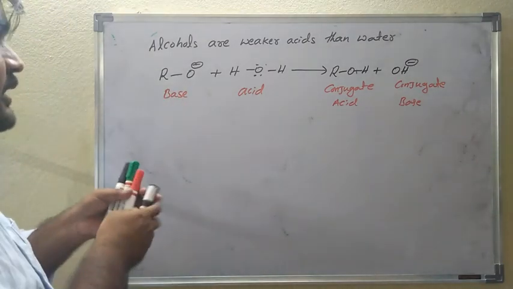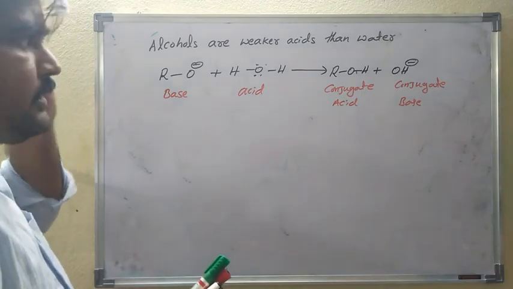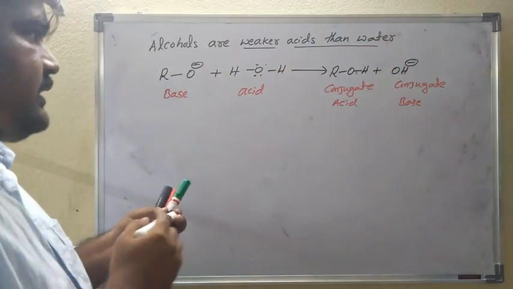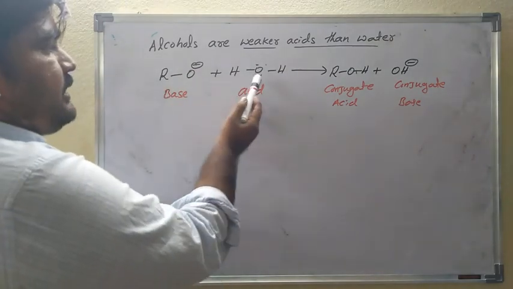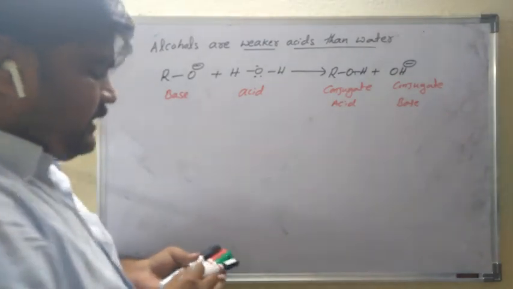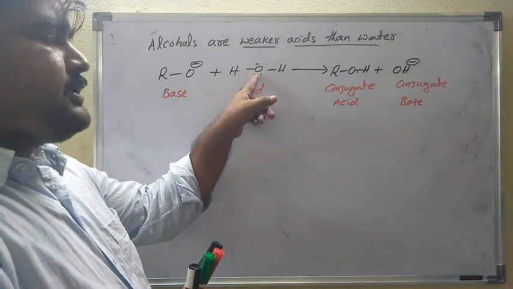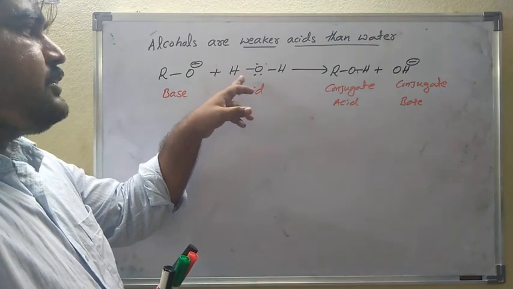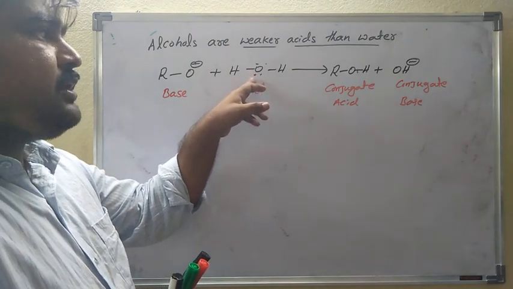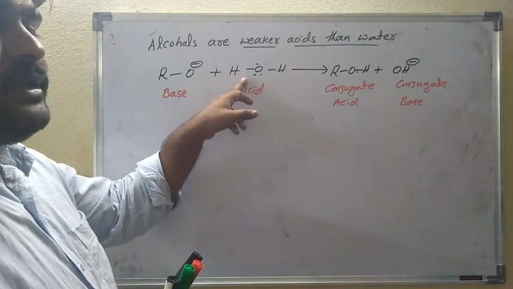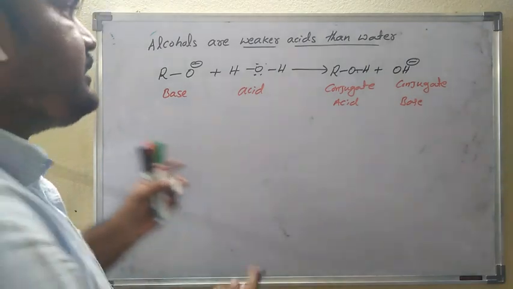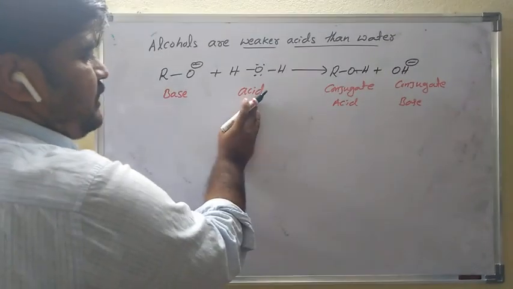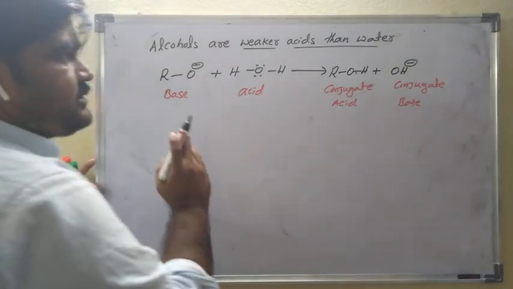This is explained by this equation. Here is RO minus, the alkoxide ion, here is water, H2O, and here ROH and OH minus. This reaction shows that water is a stronger acid than alcohols. Here the proton donor is water. Water donates the proton to the alkoxide ion, and that is the only reason it is an acid. So water is a stronger acid than alcohols, and alcohols are weaker acids than water.